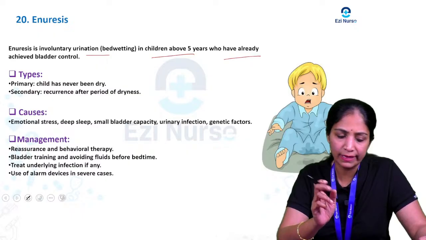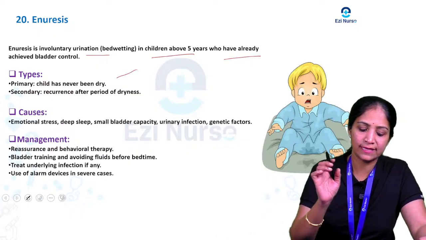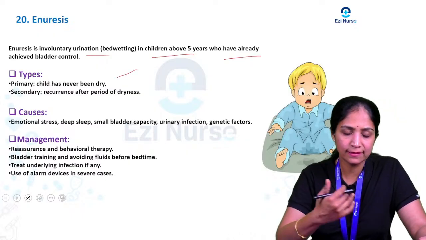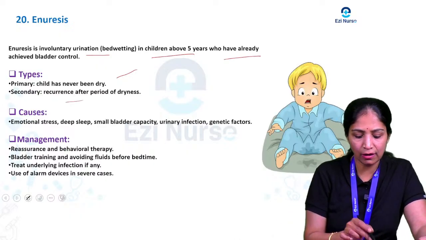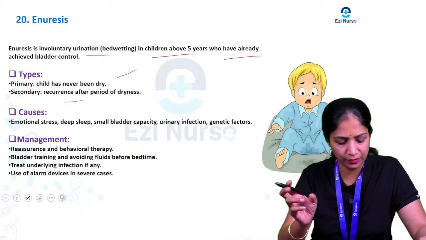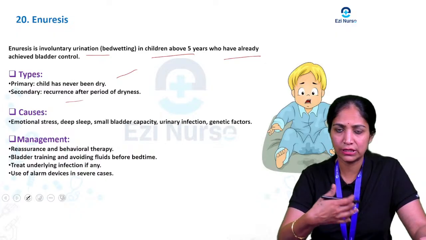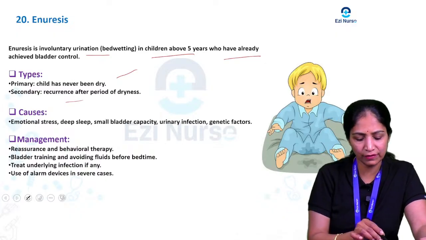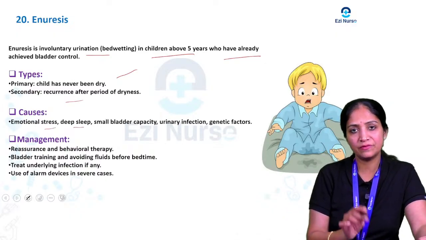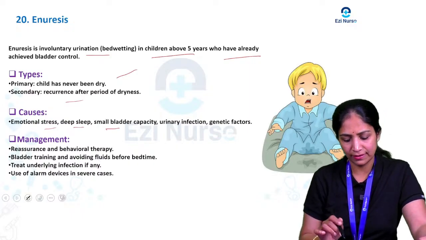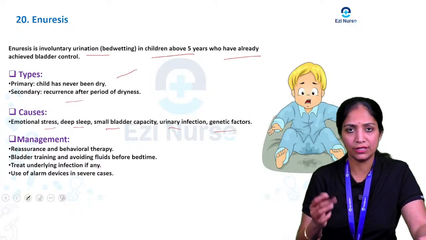In primary enuresis, the child has never been dry. In secondary enuresis, there is a recurrence after a period of dryness. The main causes of enuresis are emotional stress, deep sleep, small bladder capacity, urine infection, or a genetic factor.